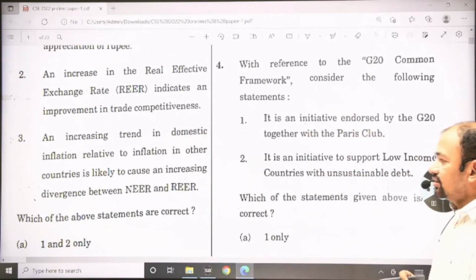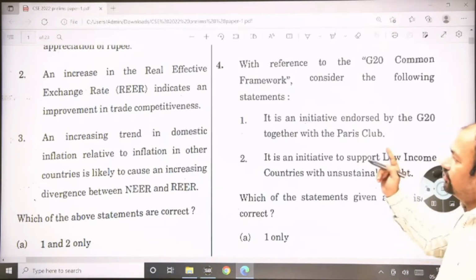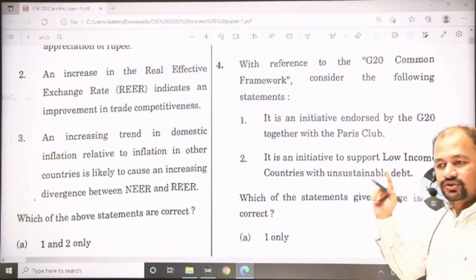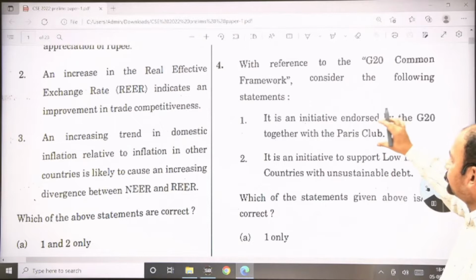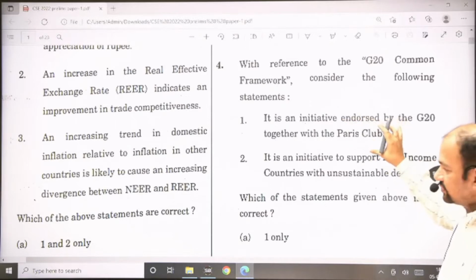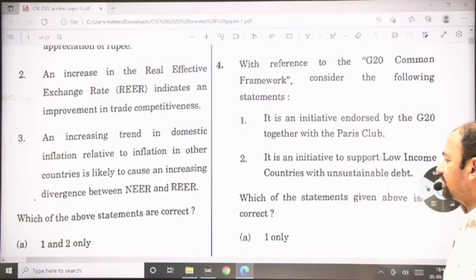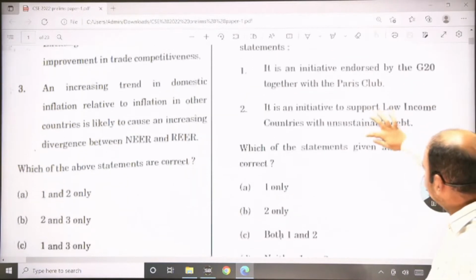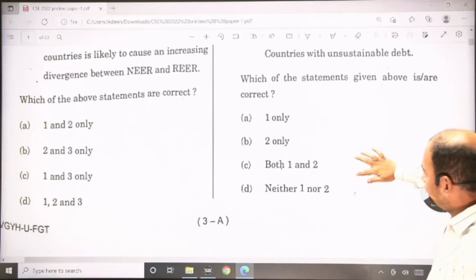So they come up with this initiative called G20 common framework. First statement, it is an initiative endorsed by the G20 together with the Paris Club. This statement is exactly correct if you are doing your current affairs regularly. This is from your current affairs section, and at the top of the news they mentioned this. And the second statement is the objective of this framework. That's why this statement is also correct. They asked for correct options, so the answer is C, both 1 and 2.